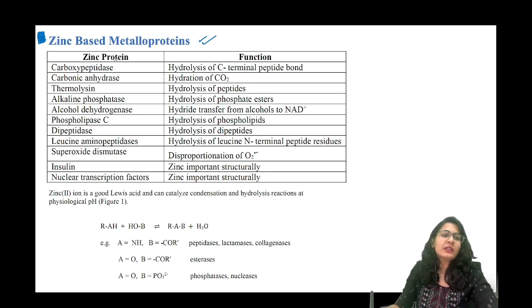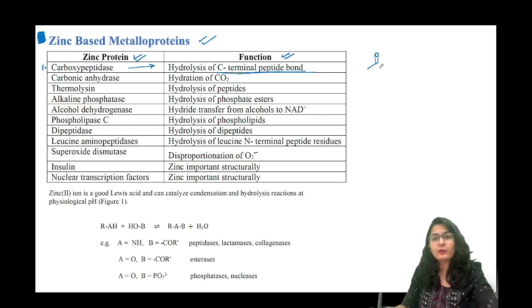ठीक है, तो ये देखो zinc protein and their function. I have made a small table over here. So in this particular table you will be able to know in short कि कौन से enzyme या कौन से protein का क्या function है. ठीक है, for example, number 1, carboxypeptidase. You all have heard about this. This has been asked in the CSIR NET exam a lot of times. So what is the role of carboxypeptidase? Hydrolysis of the C-terminal peptide bond. ठीक है, तो C-terminal जो peptide bond है, what does that mean?